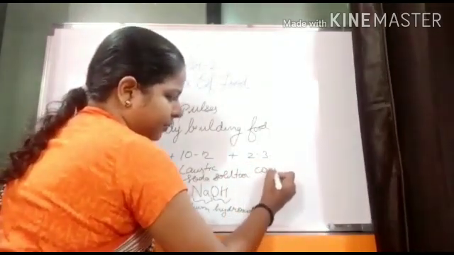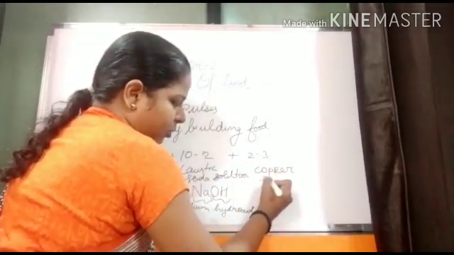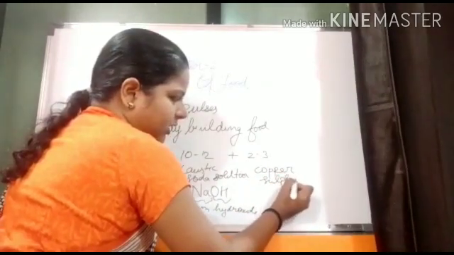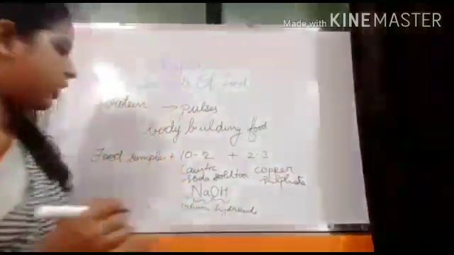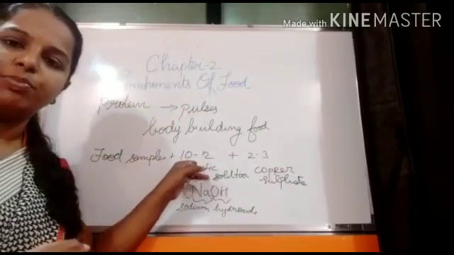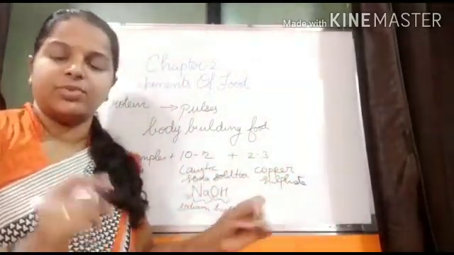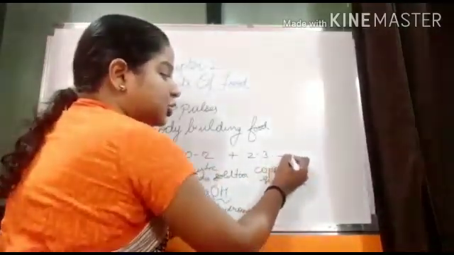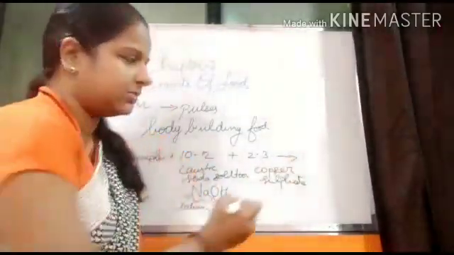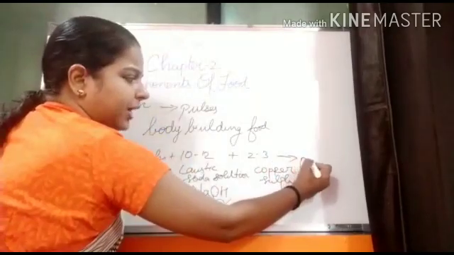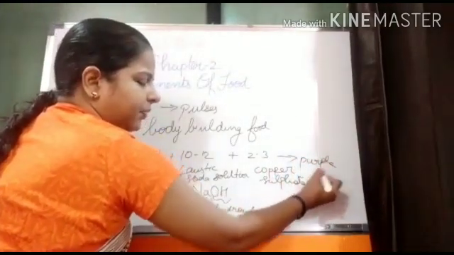Caustic soda, sodium hydroxide solution, you are putting 10 to 12 drops, plus 2 to 3 drops you are adding of copper sulfate. Understand? So first you are taking the food sample, then 10 to 12 drops of caustic soda you are adding, and then 2 to 3 drops of copper sulfate, and the result should be purple color.